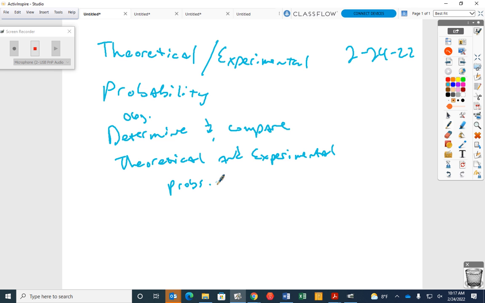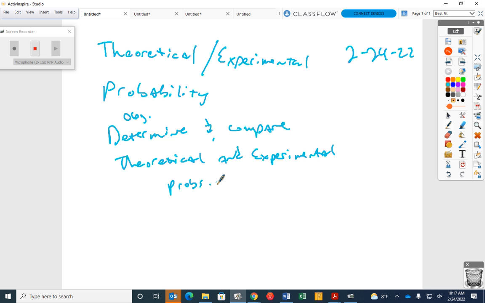If I said the experimental probability that I'm going to get tails on the next one is 80%, is that true? Maybe. If it's based on experimental probability, yes. If I'm basing it on theoretical probability, it's not true, is it? Bless you. Yeah, that was cute. Don't do that anymore. All right. Make sense? Yes?